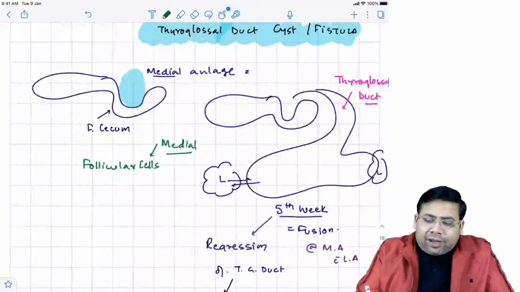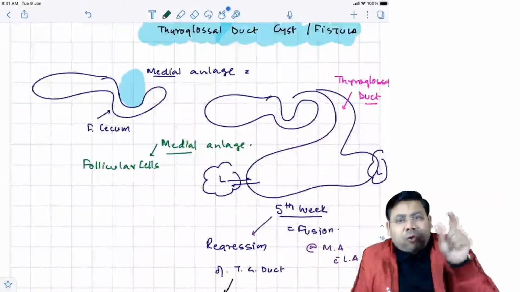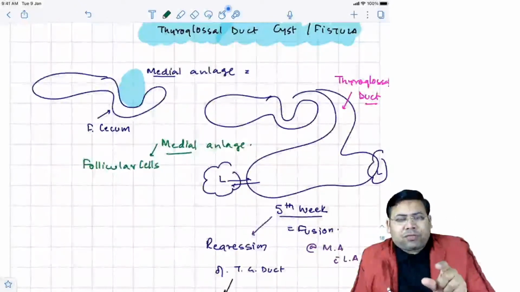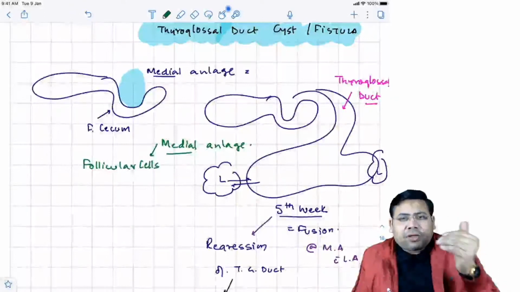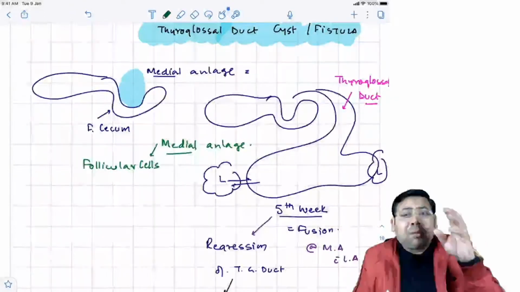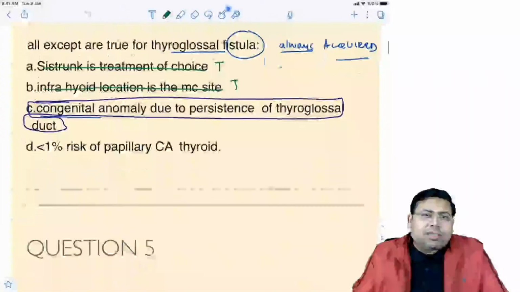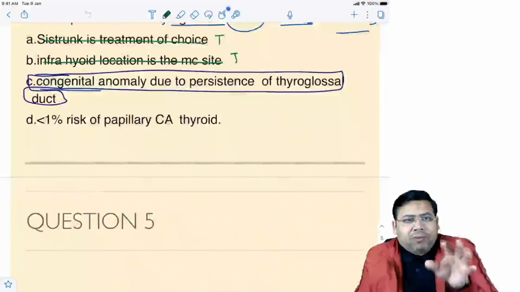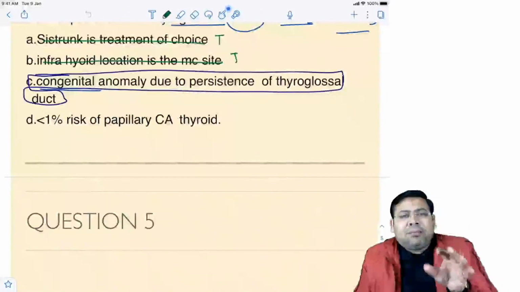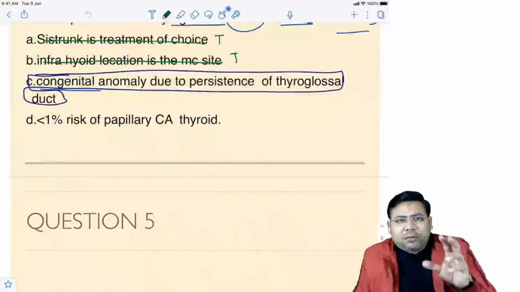The lateral anlage actually contributes to the parafollicular cells. So children, the thyroglossal duct cyst will also carry that same population of cells, and hence in future may have a risk of papillary carcinoma, maybe follicular carcinoma. Remember, all the carcinomas of thyroid can develop, but what cannot develop from this? Answer is MTC, because MTC, medullary thyroid cancer, is having a totally different origin.